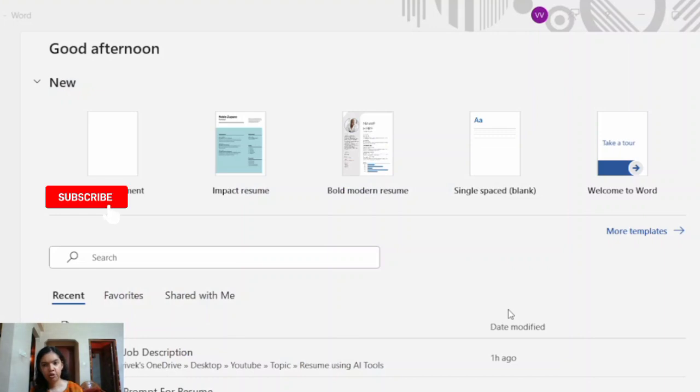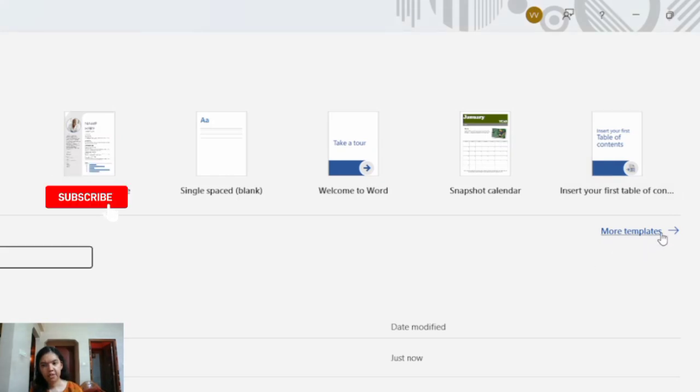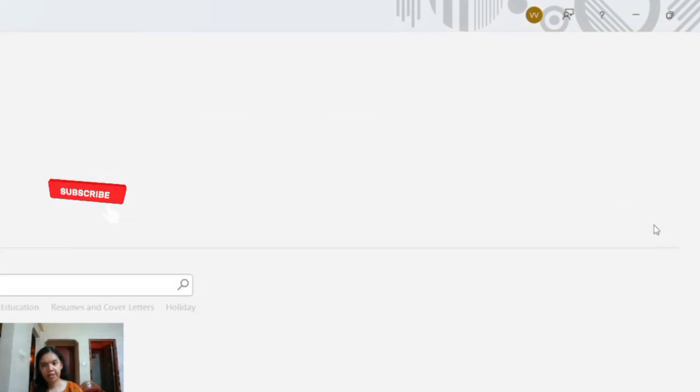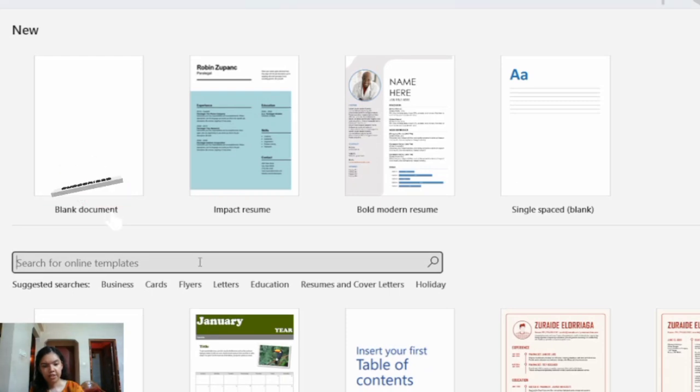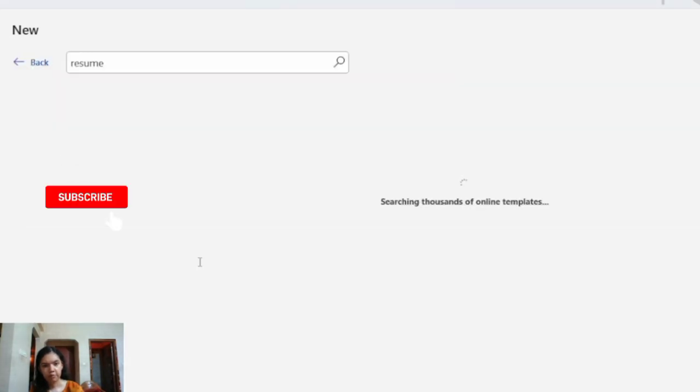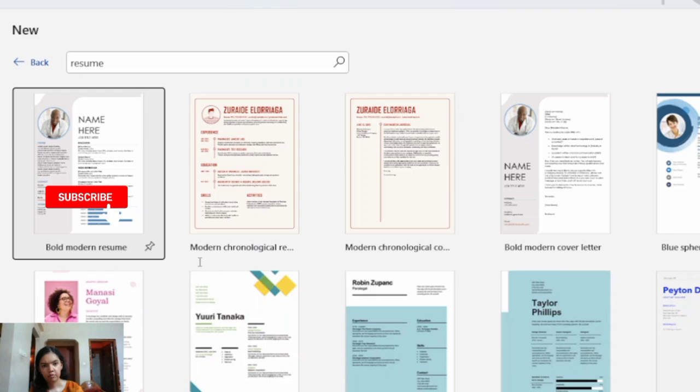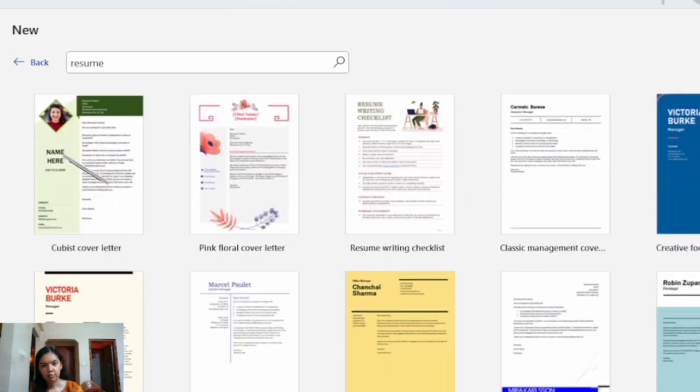The next method to select a design or template for your resume is using Word. In MS Word, just open MS Word and then you can see more templates. So open MS Word and click on more templates here. And then just search here for resume. You can see here within seconds there are different templates available.